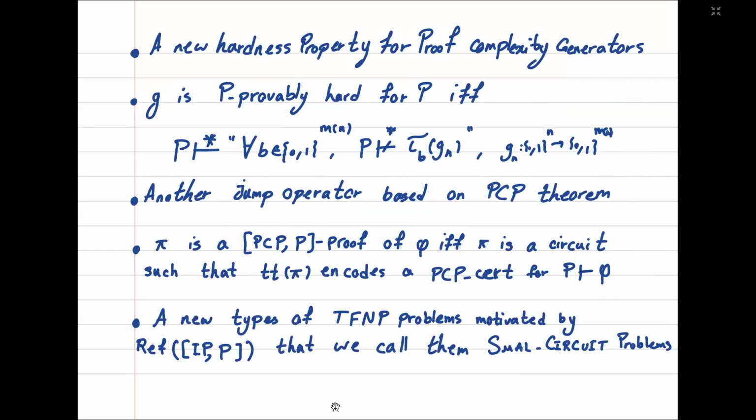There are some other things that were discussed in the paper, namely a new hardness property for proof complexity generators, a definition of another jump operator based on the PCP theorem, and a new type of TFNP problems motivated by the definition of reflection principle for IP and P that we call small circuit problems.